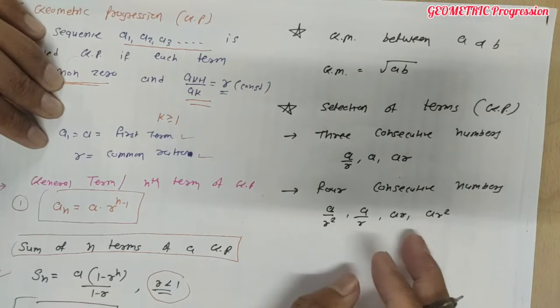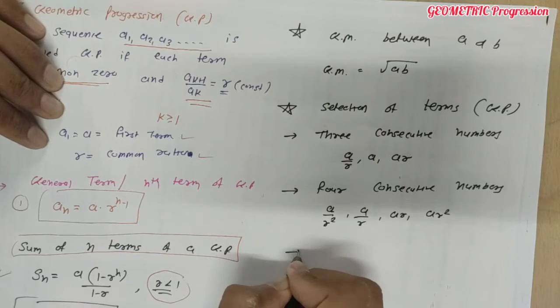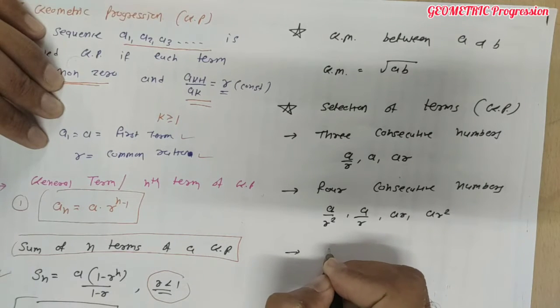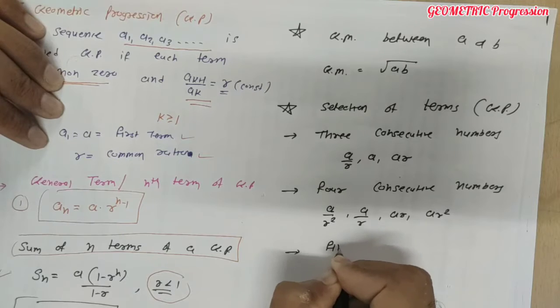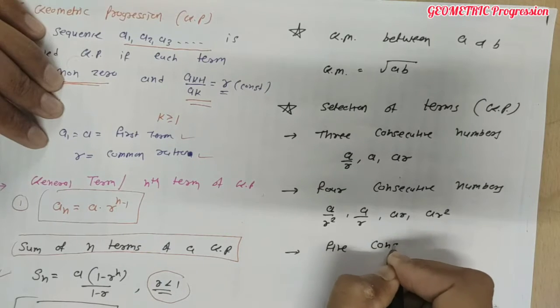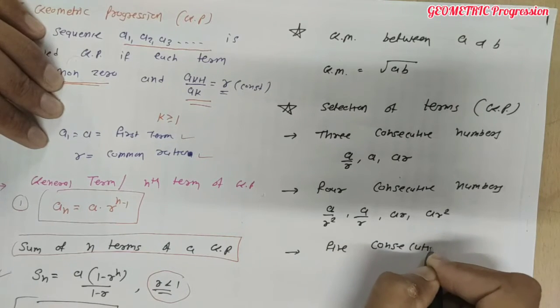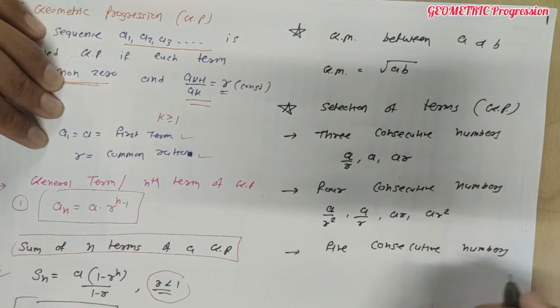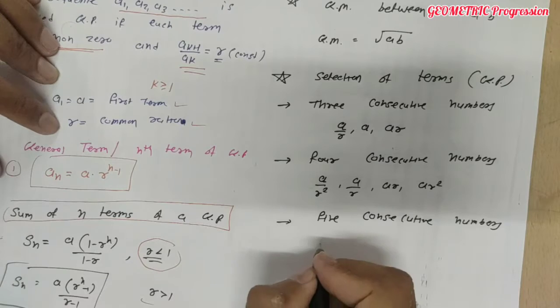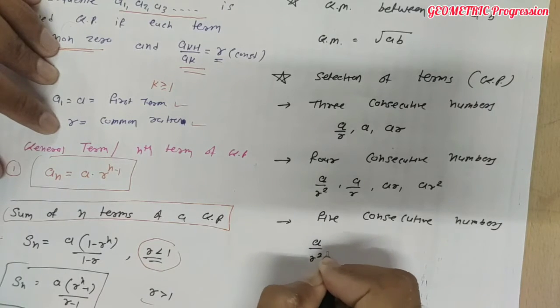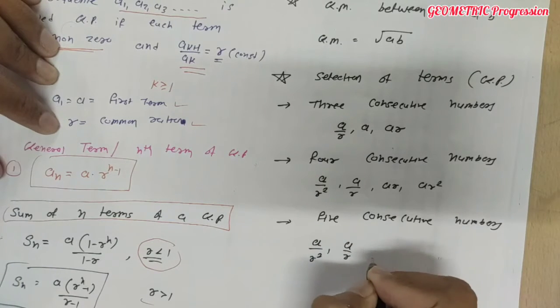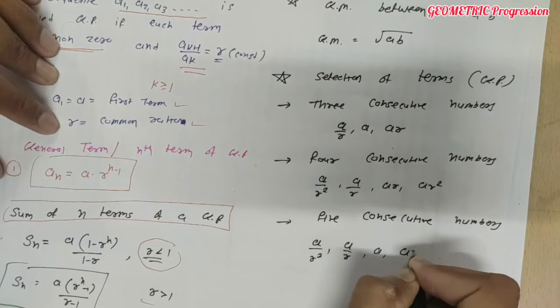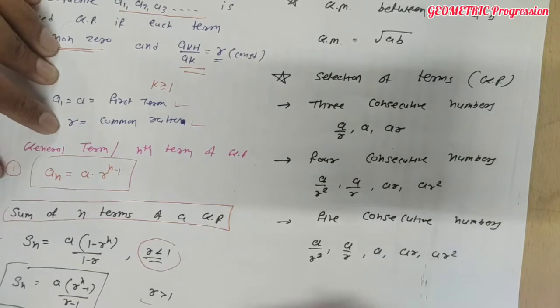Check the common ratio, it will be equal to r square. And suppose we require to assume 5 consecutive terms. So the 5 consecutive numbers will be like this: a by r square, a by r, a, ar, ar square.